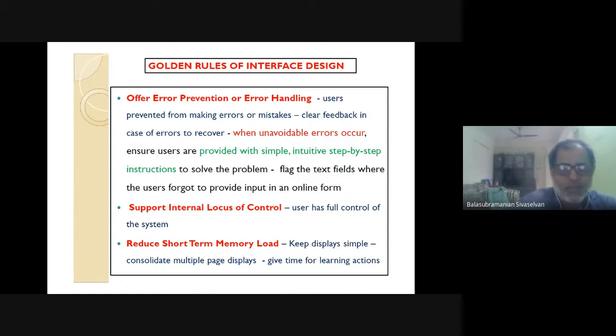I think I'm almost done. Last three. Do offer a good amount of error prevention and error handling mechanisms. I don't approve of the Microsoft Windows error handling strategy where they say connect to somebody. They're all presuming that the internet connection is there. You still have some users who may use Microsoft Word without internet connection. So what about local help, immediate help? Even if some help comes, that's of no immediate use. So you should have good solutions for both error prevention as well as error handling.